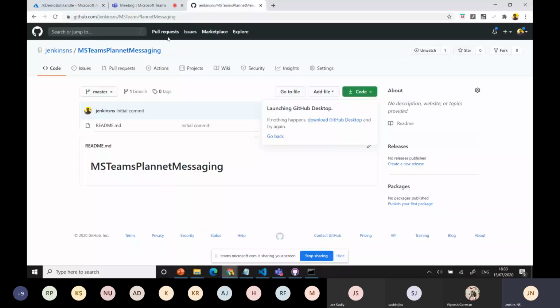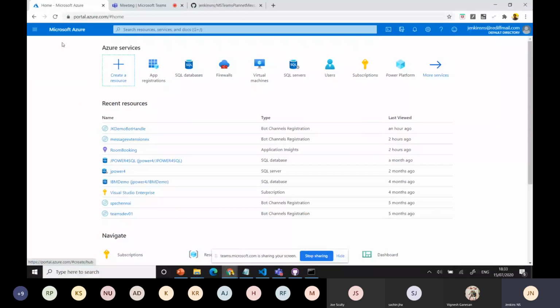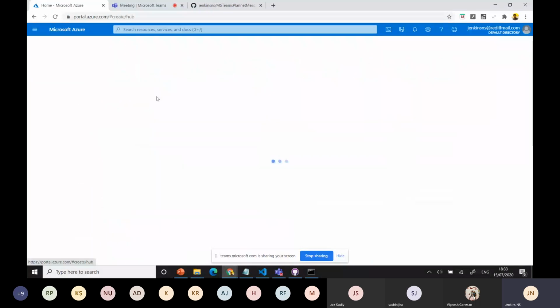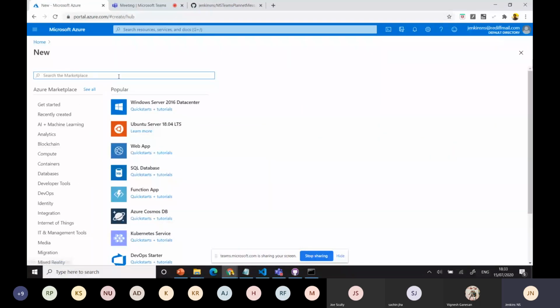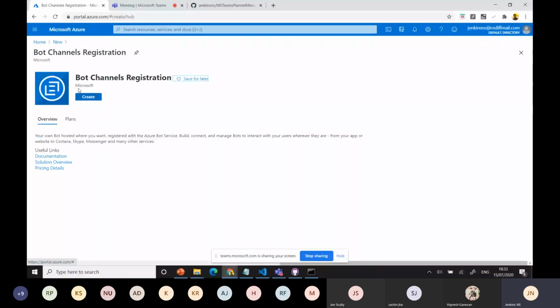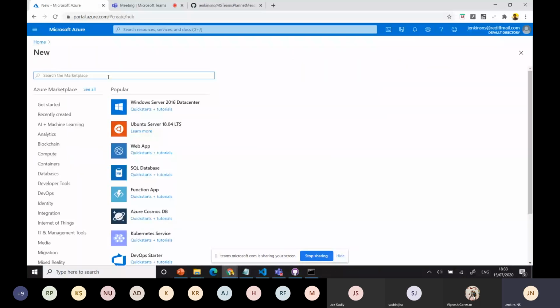Okay. Then I'm going to my Azure portal, portal.azure.com. I'm creating a new resource, and you can go with the bot registration. But always remember that if you are creating for the first time in the Azure portal, you need to create a resource first. Before creating that, create a resource. That is nothing but a container we need. First you need to create a container for the application. That's a resource group. You can say resource like that.